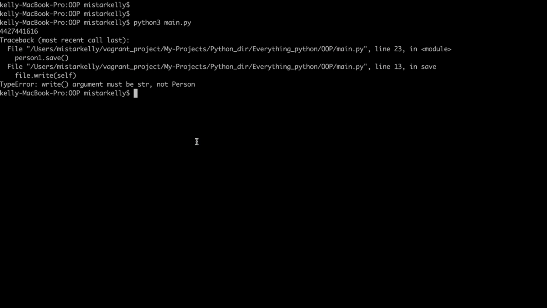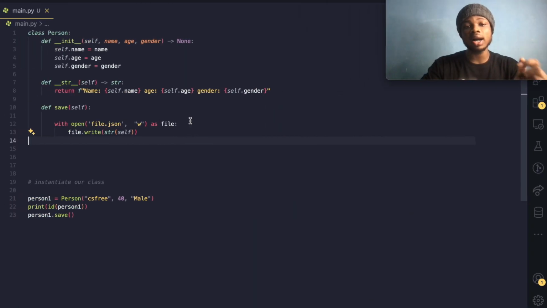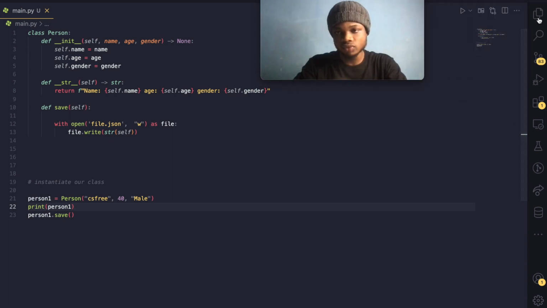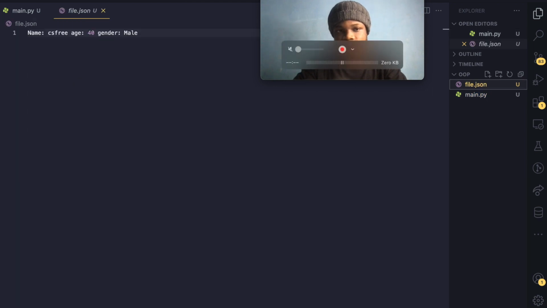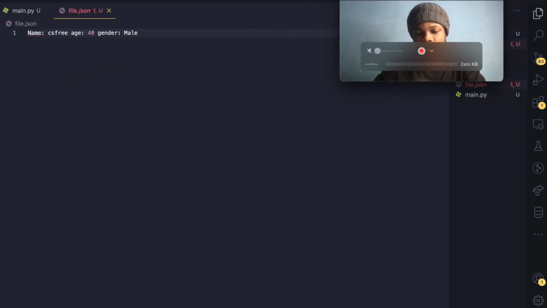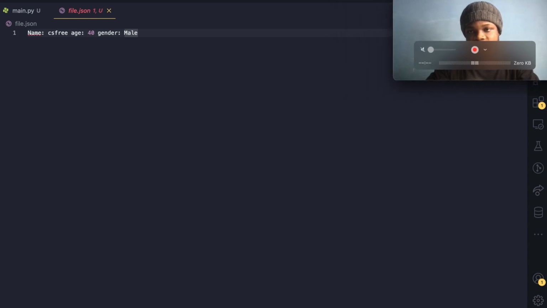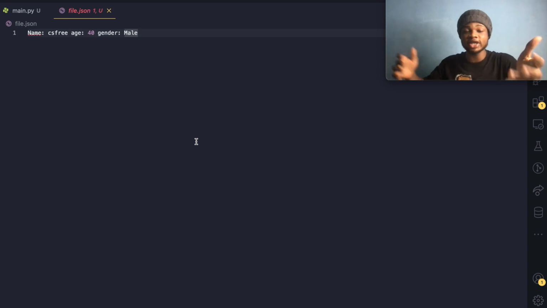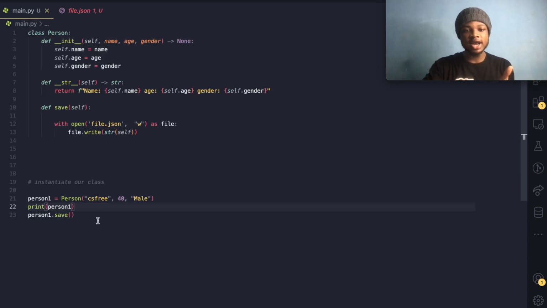So if we go over here and run Python, now it's worked, right? It has written this data into our database. So this address is coming over here. Let's take off this ID, and now we have to go to our file storage. So I have to open it, and this is our file storage. And now we have an entry. We have name CS3, age is 40, gender is male. We have an entry of this particular user inside of our database.